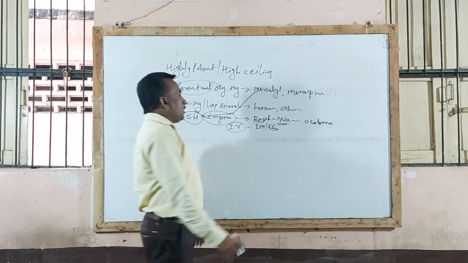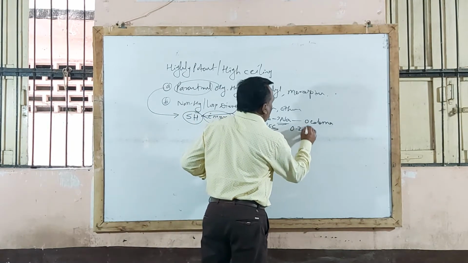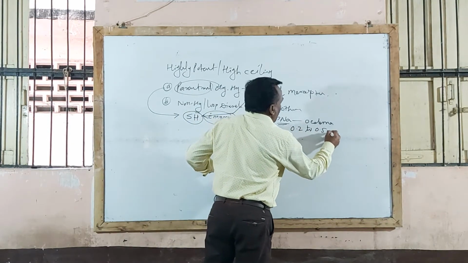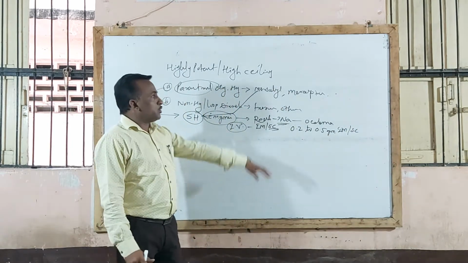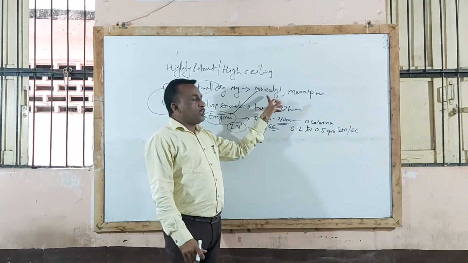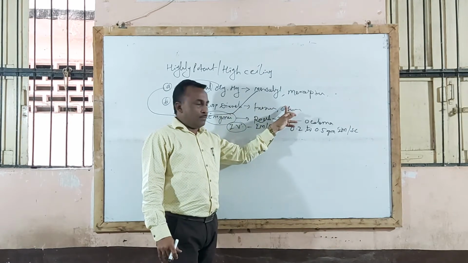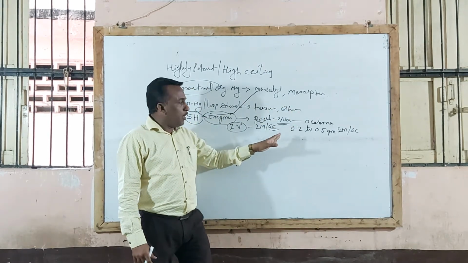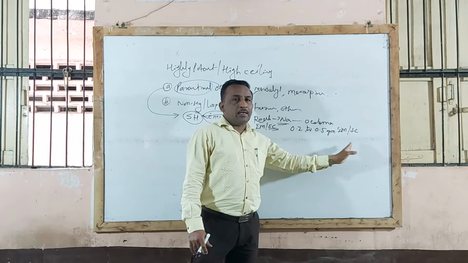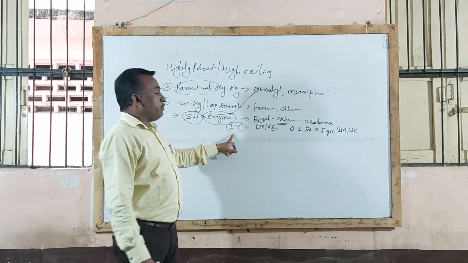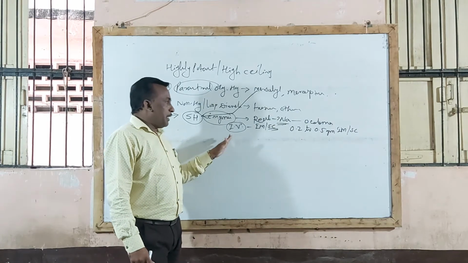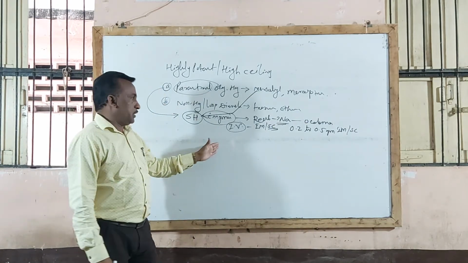Generally used in the dose of 0.2 to 0.5 gram by IM or by subcutaneous route. Sometimes, as mentioned, dose, route of administration, and one important use of mersalyl or mercaptomerin. So these drugs are given in the dose of 0.2 to 0.5 gram by intramuscular or subcutaneous route, but should not be given by IV. If given by IV, they precipitate cardiac toxicity.